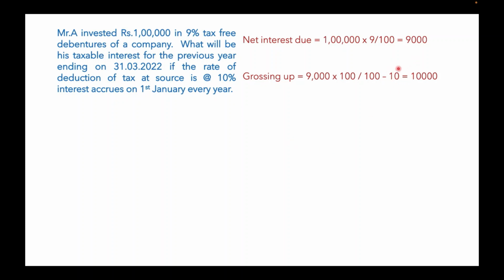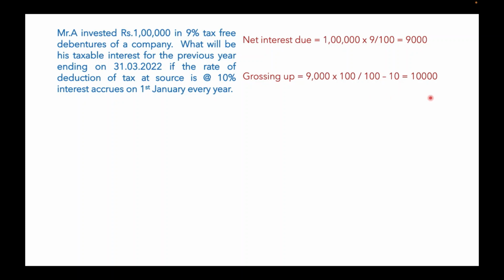10% is the rate of TDS which is deducted. So the actual interest which was due to him was 10,000. Out of this 10,000, the issuing authority has deducted 10% TDS. After deducting 1,000 rupees TDS, they have given the interest amount as 9,000. So this is the net amount which is being received by the debenture holder, and 10% TDS has been deducted.